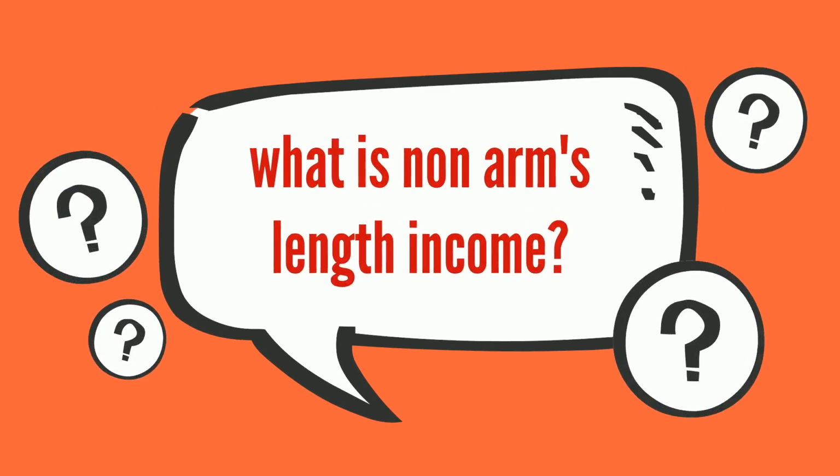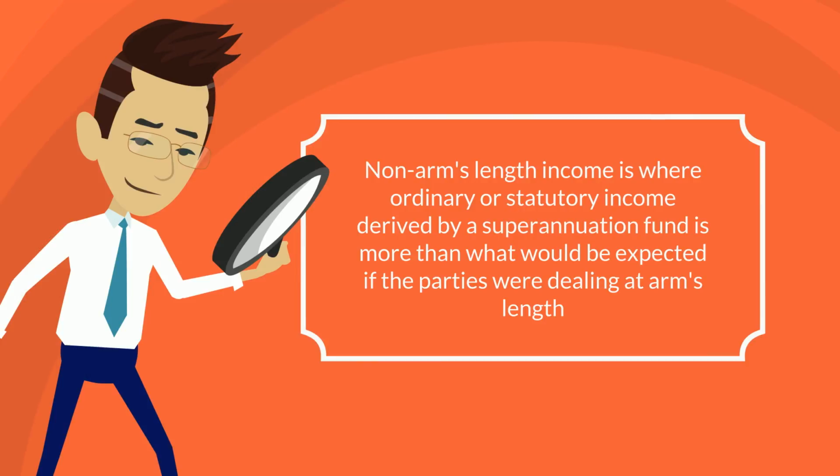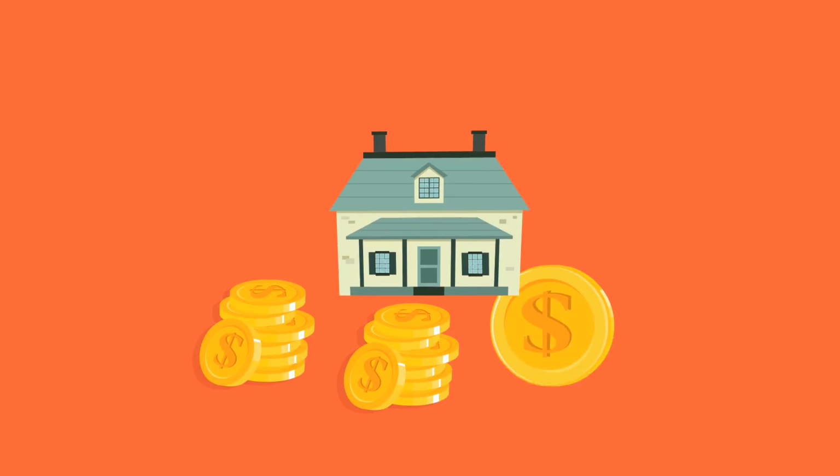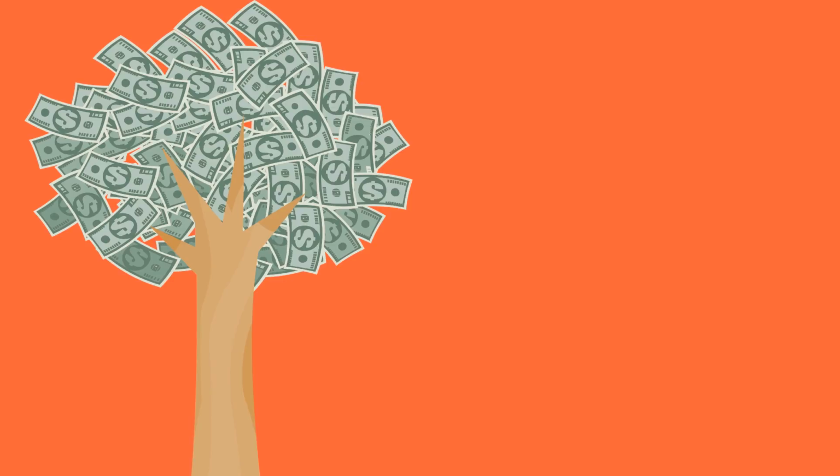So, what is non-arm's length income? Non-arm's length income is where the ordinary or statutory income derived by a superannuation fund is more than what would be expected if the parties were dealing with each other at arm's length. The result of income being deemed non-arm's length income is the top tax rate is payable on the income rather than the concessional rate. For example, if the fund received rental from a related party considerably more than market rates, or the fund generated other gross income not consistent with an arm's length dealing.